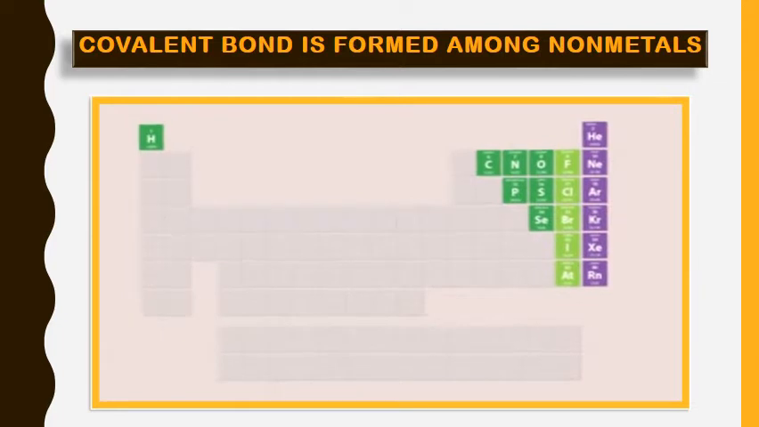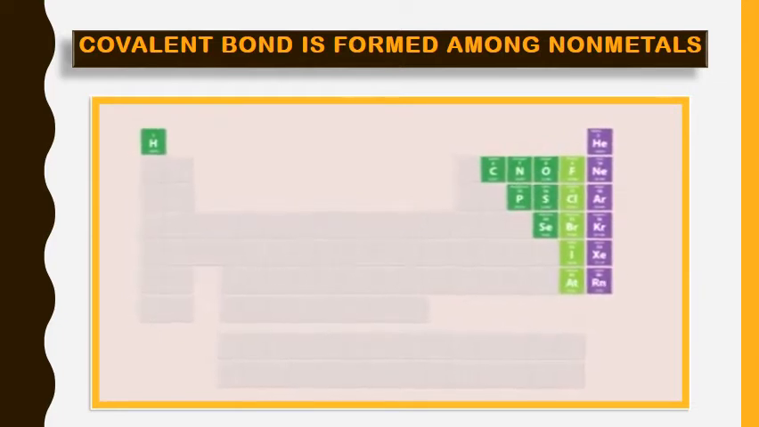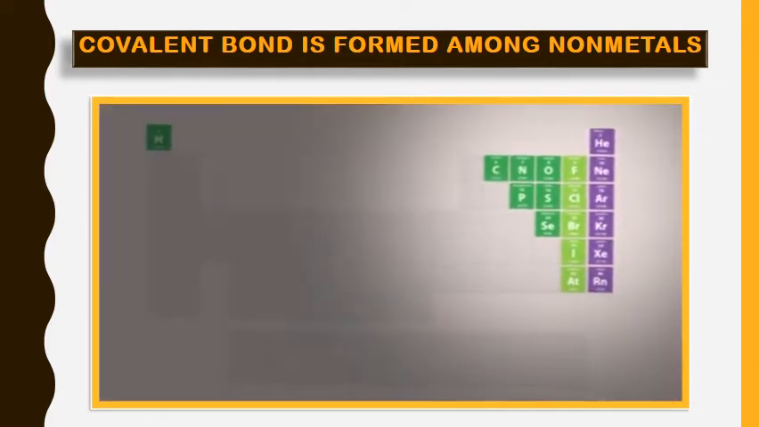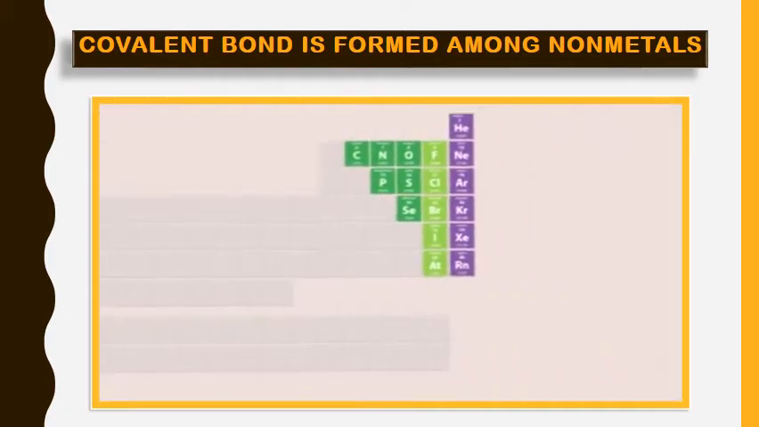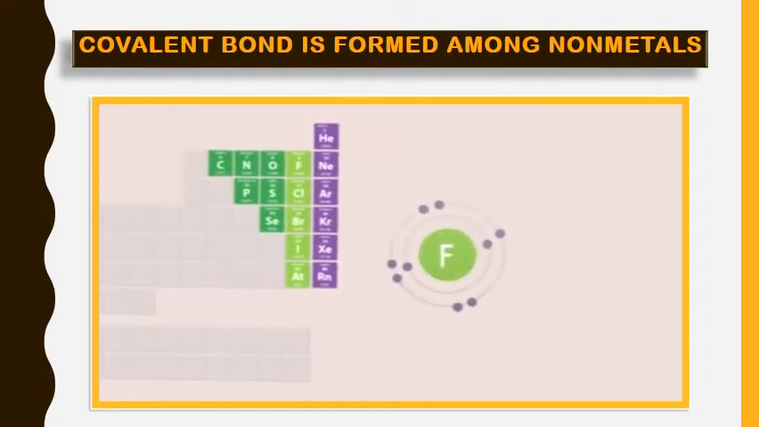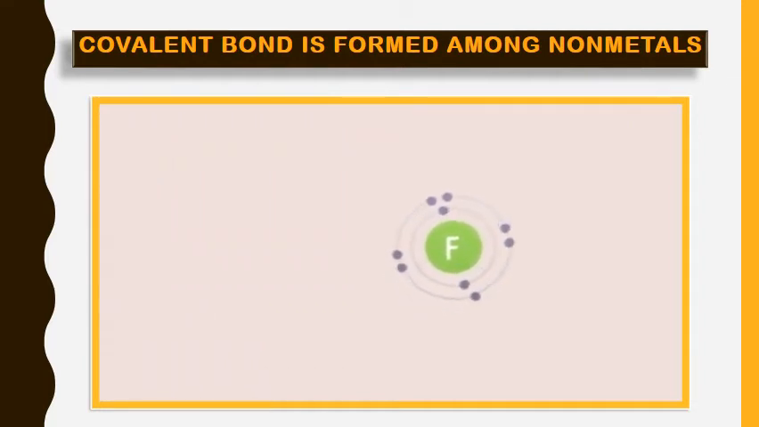So we will see how this happens. Dear students, covalent bond is formed among non-metals, and non-metals are in the top right part of the periodic table, like the carbon, nitrogen, oxygen family, and the halogen family. They all have their valence shell partially filled, and they want to complete their valence shell by gaining electrons. So they will share electrons among themselves. Non-metals form covalent bonds by sharing electrons so that their valence shell is completed, like noble gases, group 8 of the periodic table.